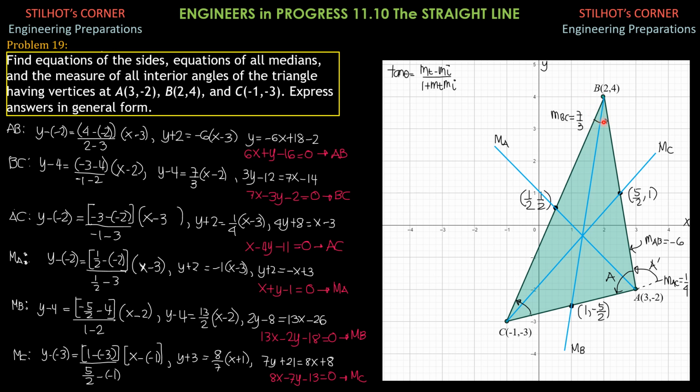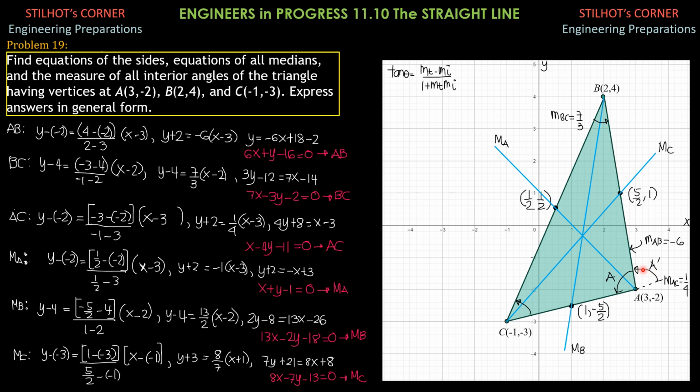Then this angle is 180 degrees minus arctan of 6 minus arctan of 7/3. So you can solve for that angle without using this formula. But I'll present this solution by means of this formula, so that you can also remember the formula, although that is derived. So I'll solve A prime first.